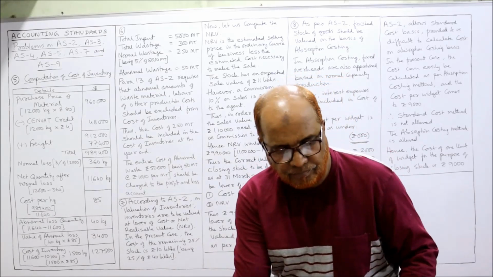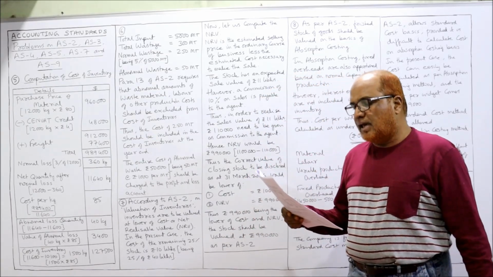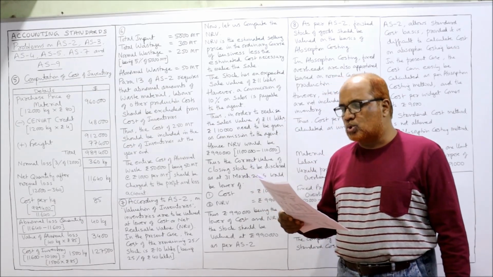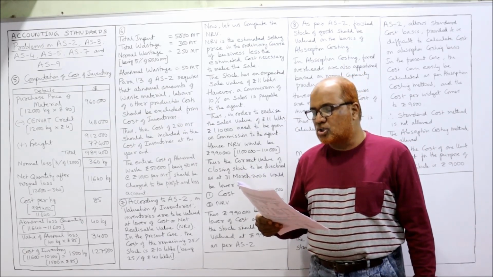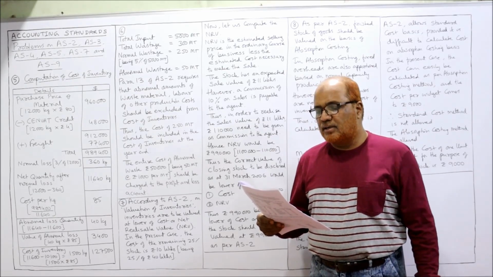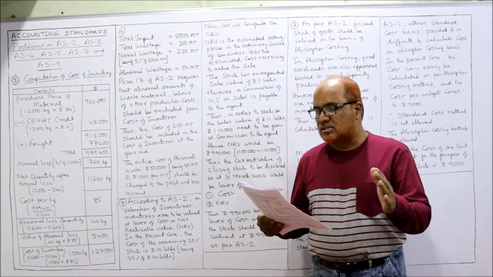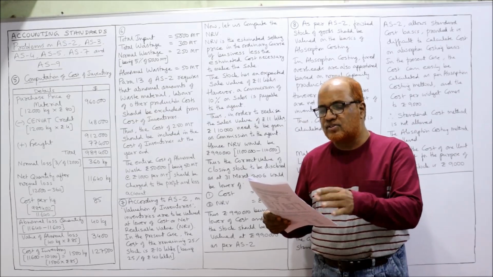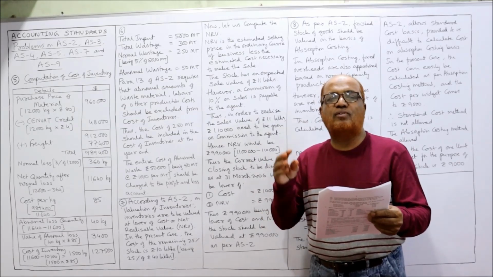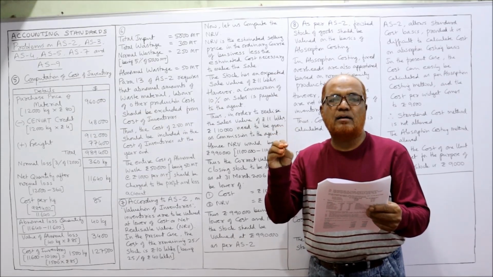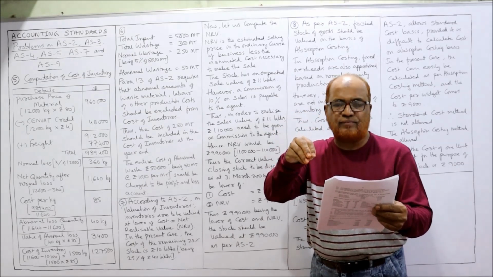Next, seventh problem. X company limited purchased goods at a cost of rupees 40 lakhs in October 2005. Till March 2006, 75% of the stock were sold. So this company has purchased goods worth rupees 40 lakh in October 2005.